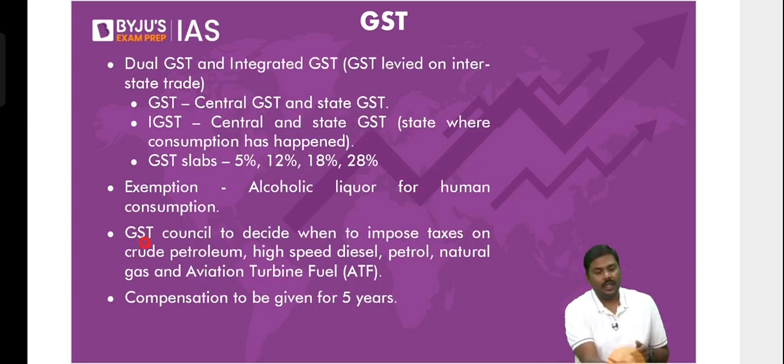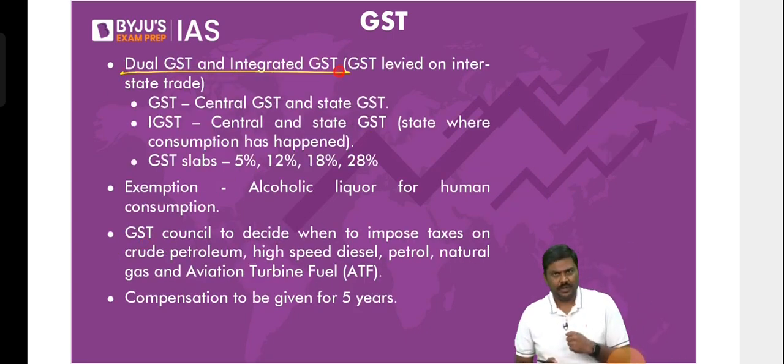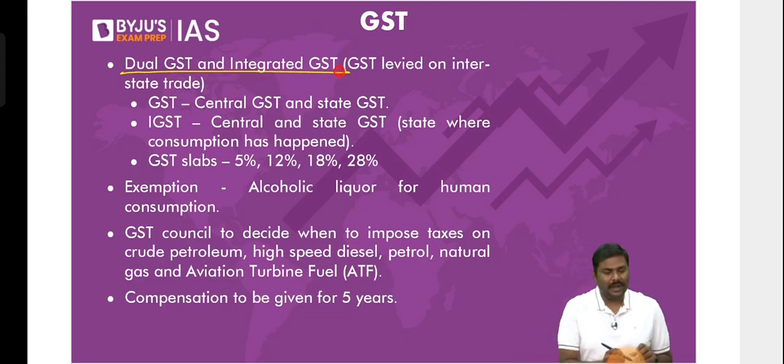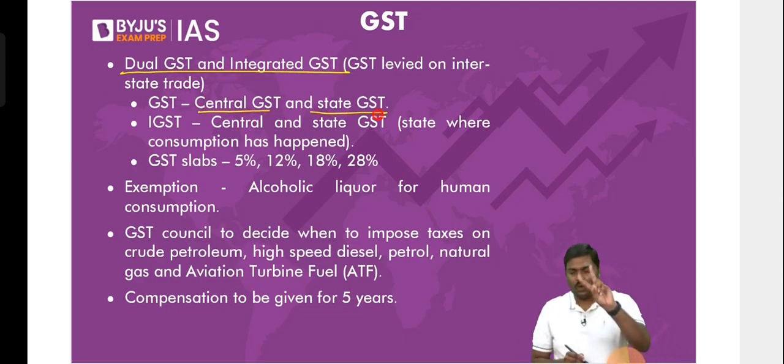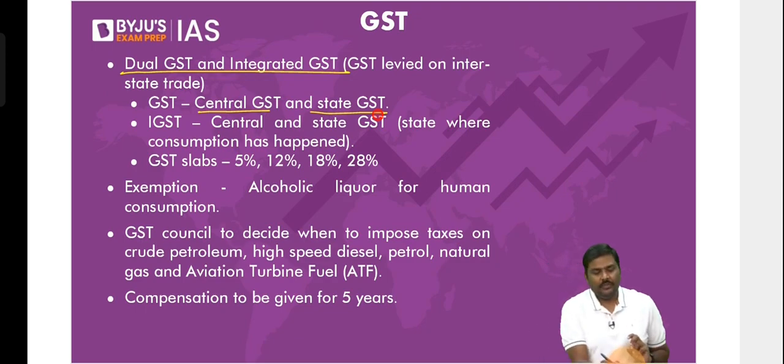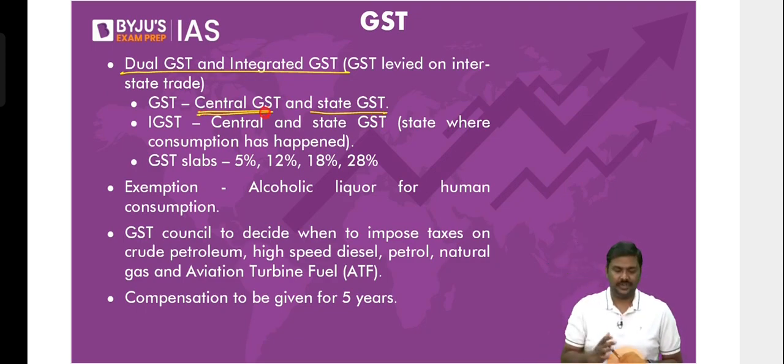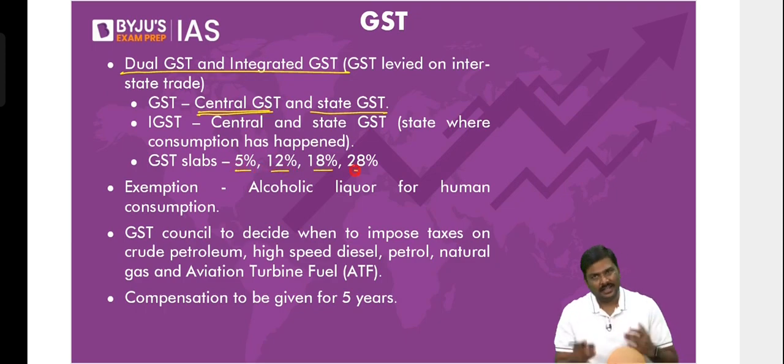Next important features: dual GST and integrated GST. Now, what do you mean by dual GST? Whenever you use the term GST, there are two components in GST. Understand the statement carefully. One is central GST, the second one is state GST. So what do you mean by this? Have a look at the last line under the same point.